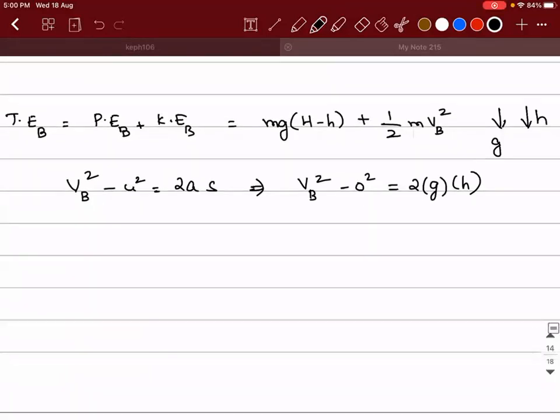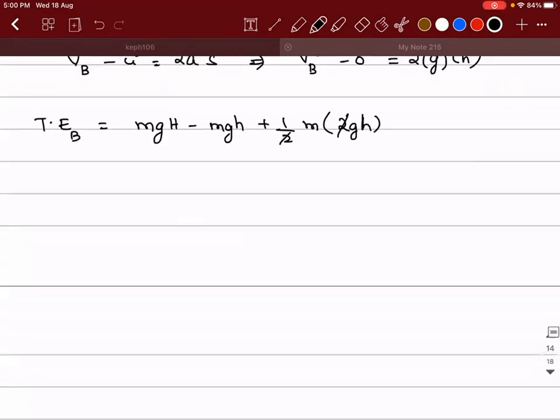Then the total energy at D will be equal to mg into capital H minus mg into small h plus half into m into Vb square, which is 2g small h. So 2 and 2 will get cancelled. It will be mg capital H minus mg small h plus mgh. This and this will get cancelled. Your answer is still mg into capital H.